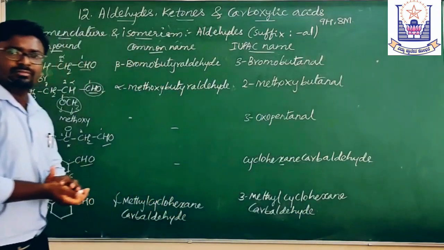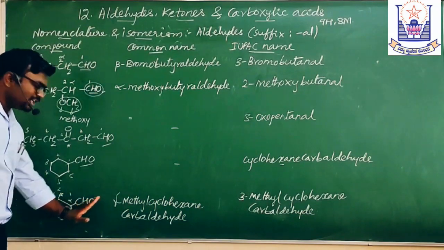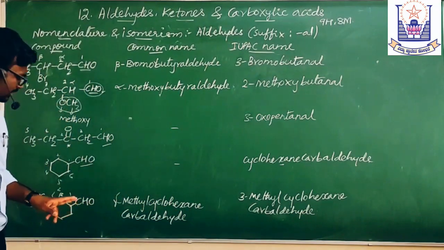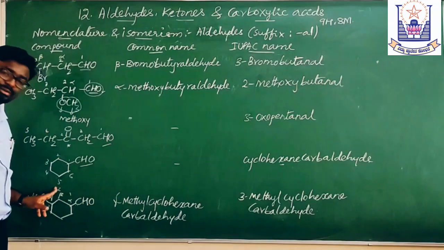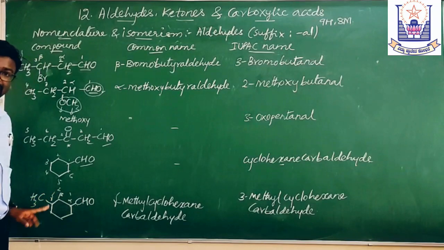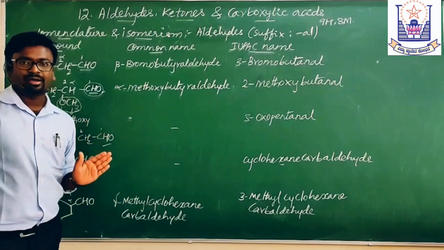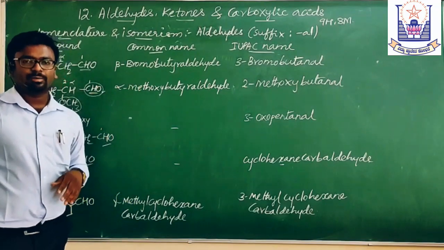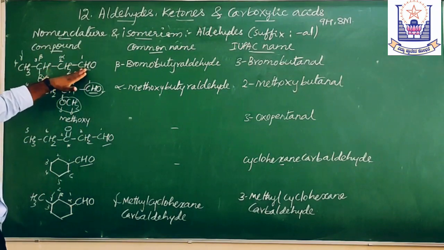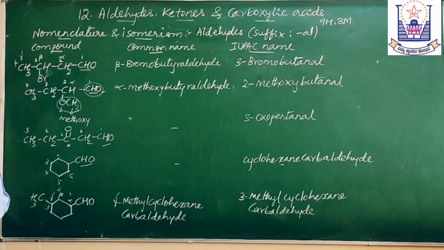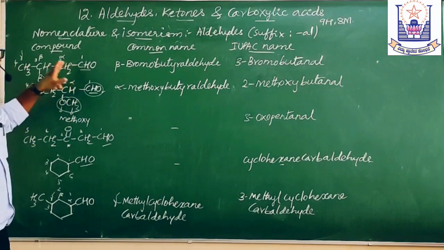See here, we should have clarity. When this CHO is called carbaldehyde, the positions alpha is nothing but 1, beta is nothing but 2, gamma is nothing but 3. Only in this case, when CHO is taken apart and it is pronounced as carbaldehyde. If the case is this, here CHO is taken into the word root and that carbon is 1, but the alpha carbon is this.